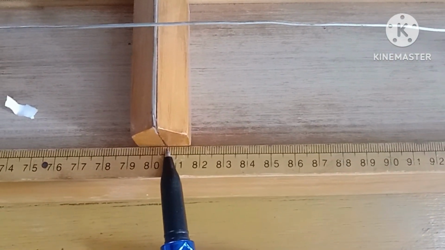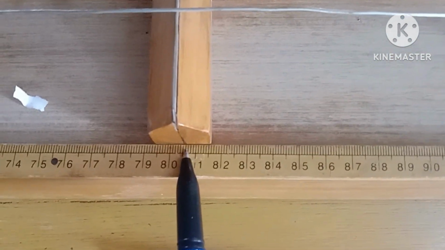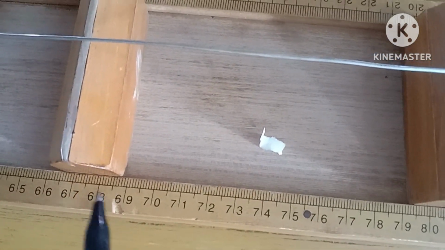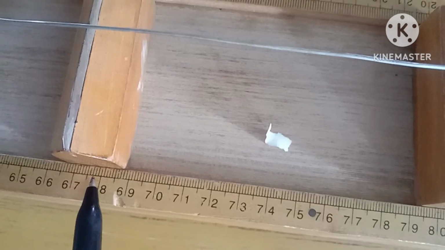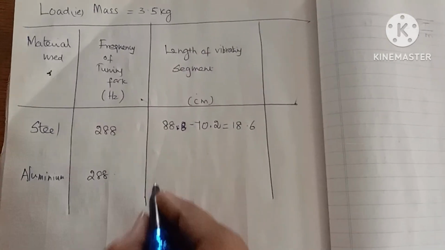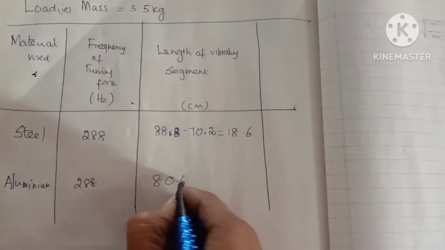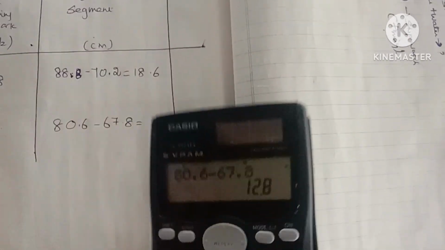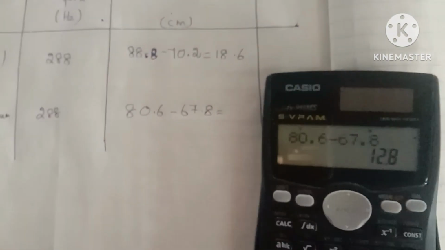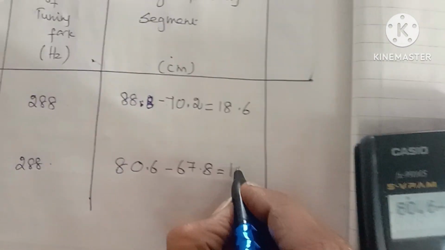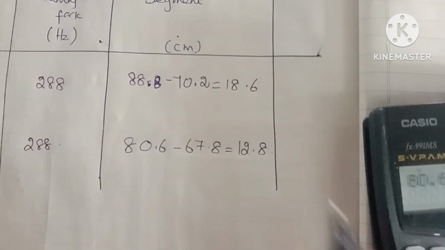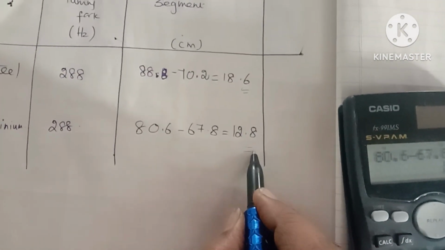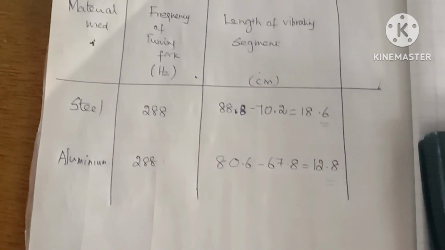The first one is 67.8 and the other one is nearly 80.6. So 80.6 has to be mentioned here. Subtracting 67.8 from it gives 12.8 centimeter. So this is the length of the vibrating segment for aluminium. So for steel it is 18.6 and for aluminium it is 12.8.